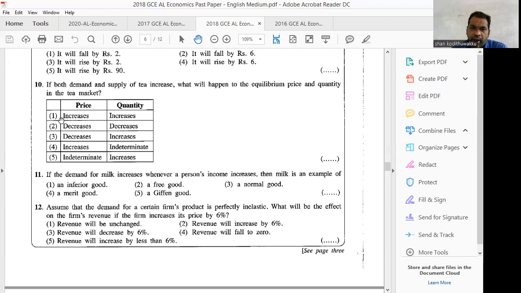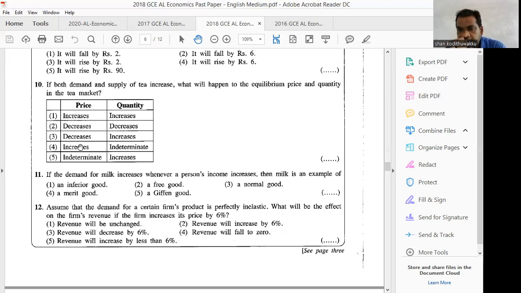Then number 1, you can select increases because demand and supply of tea increased. Anyway, price also should increase because demand increases. Therefore, number 1 anyway can take. Number 3 can't. Therefore, you have to select 1 and 5. One of those 2, one of 5. Then, actually here we are not given the nature of the elasticity. Therefore, we can't say what will happen to price. Therefore, indeterminate is the answer.